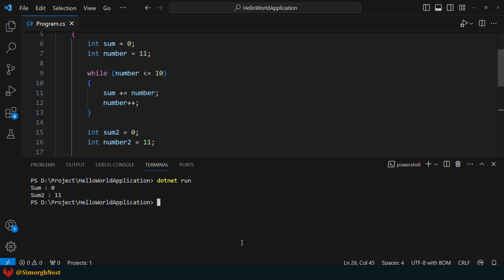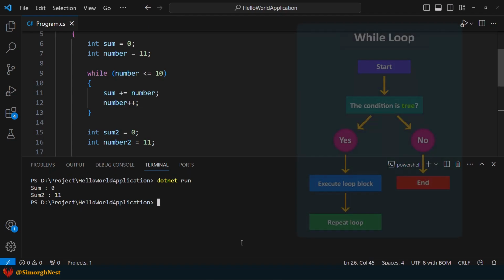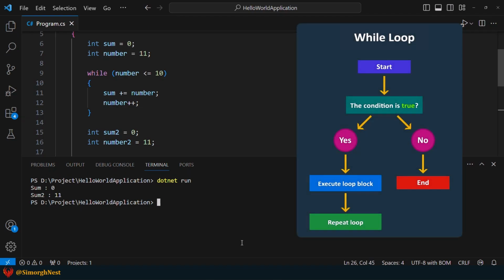This is because changing number and number2 to 11 makes both condition parts initially false. In this case, since the while loop first checks the condition, the code block is not executed. Therefore, the value of sum remains its initial value, which is 0.